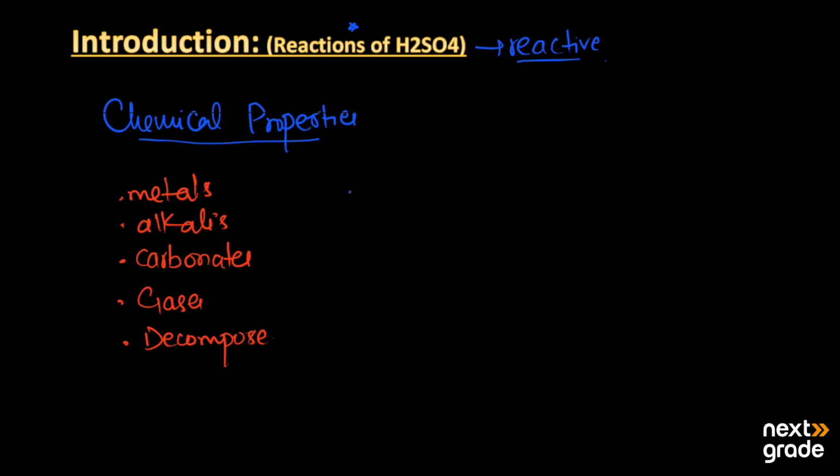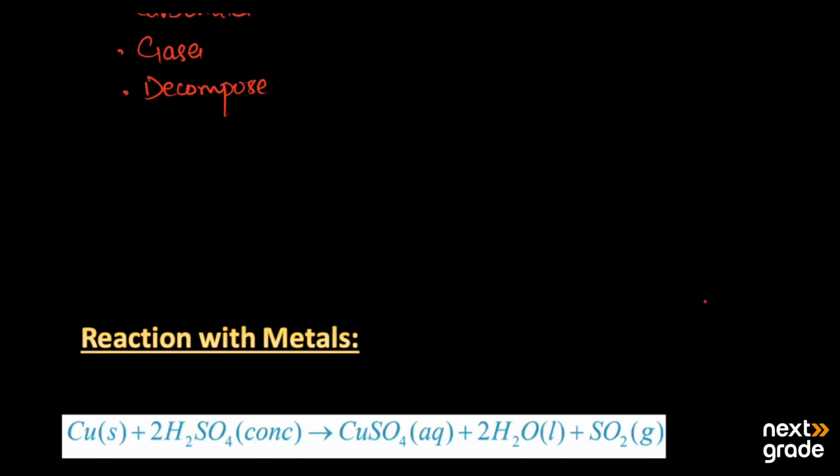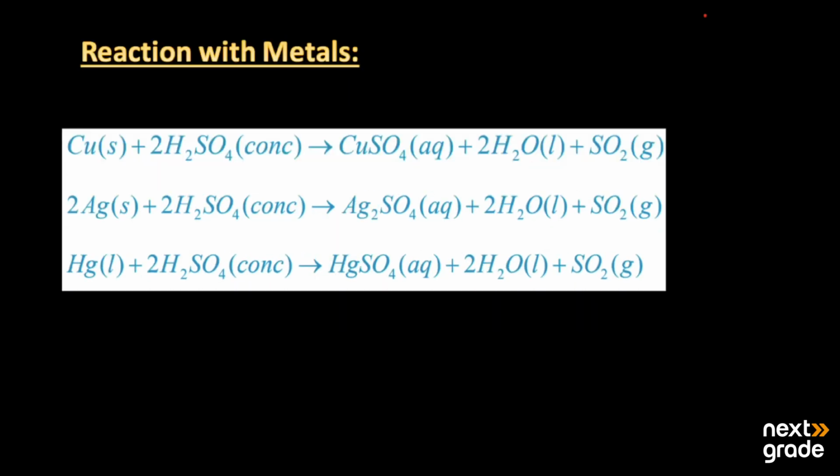Like if we have a simple reaction of H2SO4, its decomposition at high temperature, then it decomposes into two types of products, in which number one we have water, and then it forms the second product, which is sulfur trioxide. So this is its simple decomposition reaction. After its decomposition we have its reactions with the metals as an acid. So the first one is reaction with the metals.